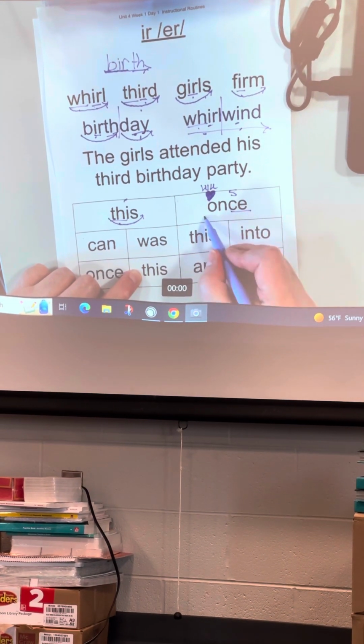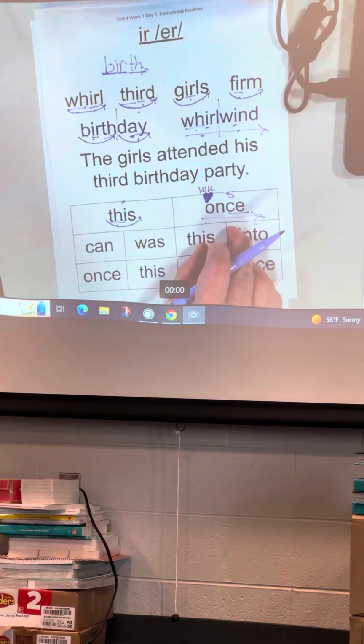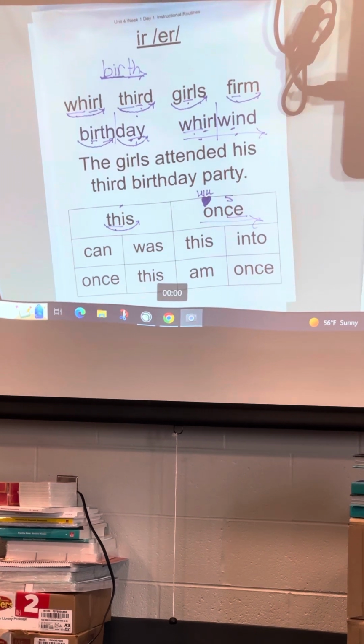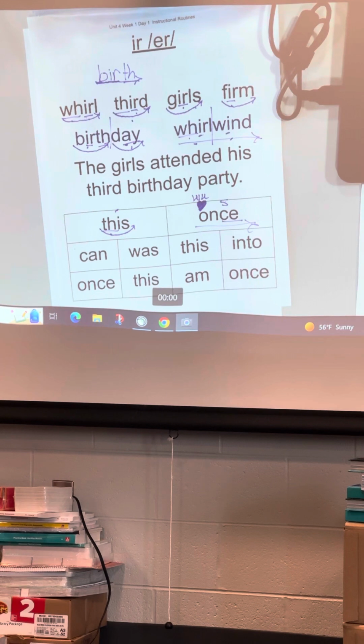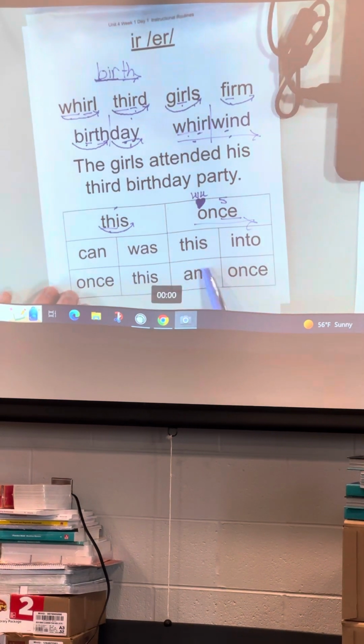Once. What word? Once. So the value of this routine is that we're not asking students to memorize words. We're teaching them that even though high frequency words sometimes have sounds that don't obey the rule, we can still blend most of the sounds in those words and memorize just the parts of the word that do not follow the rule.